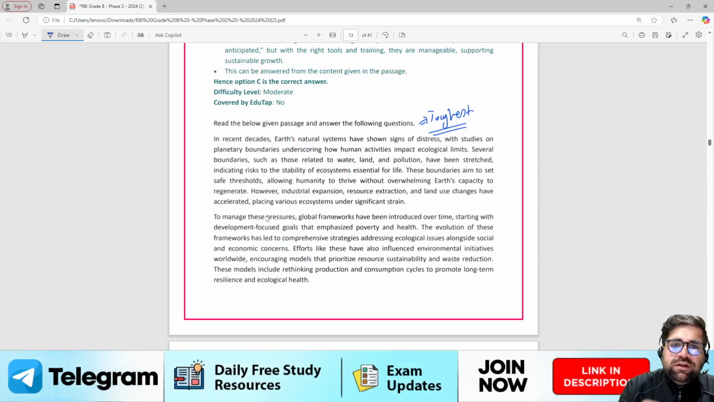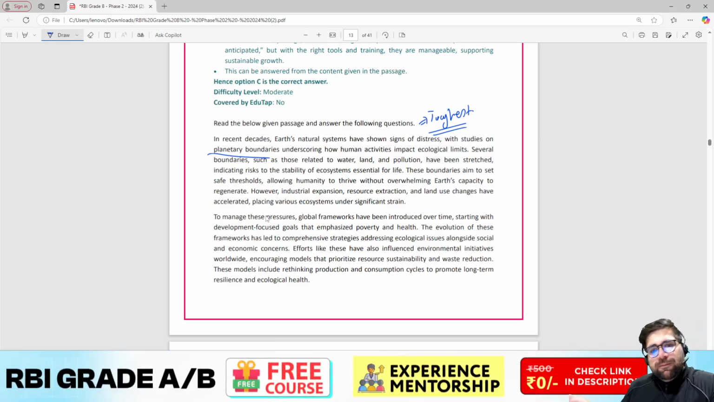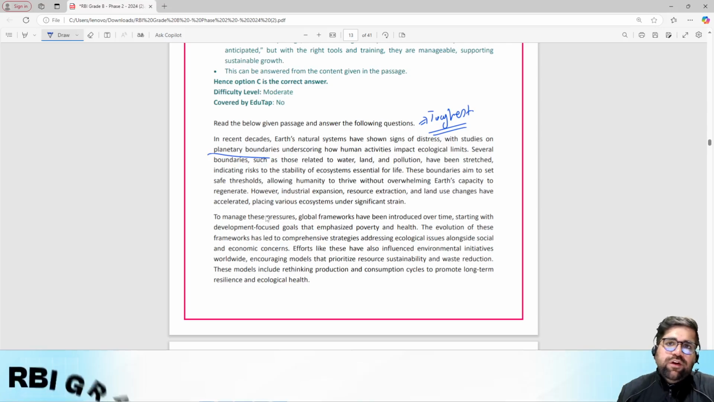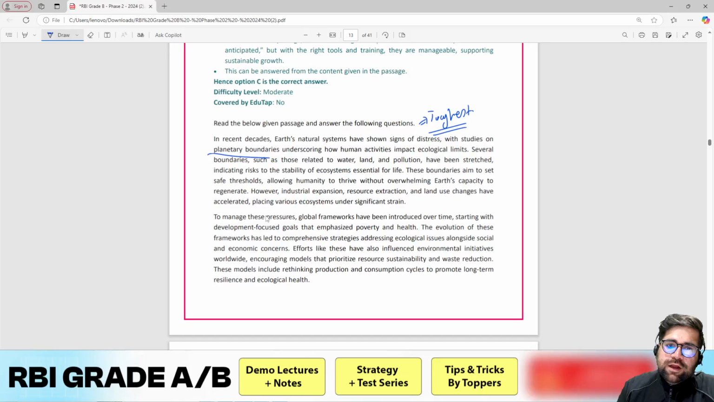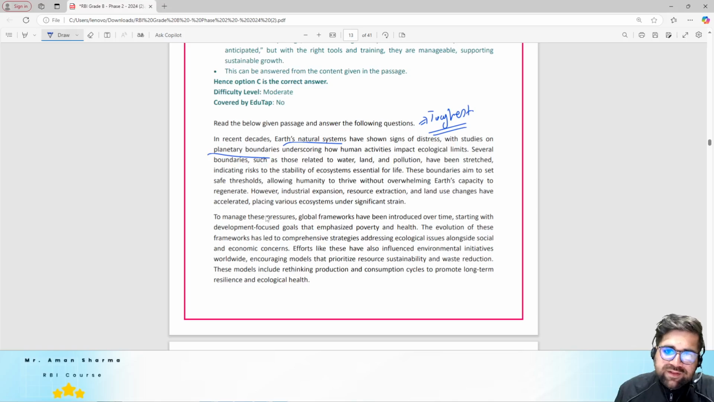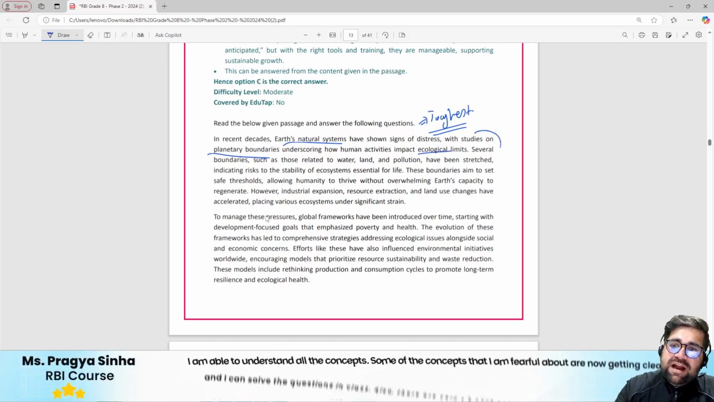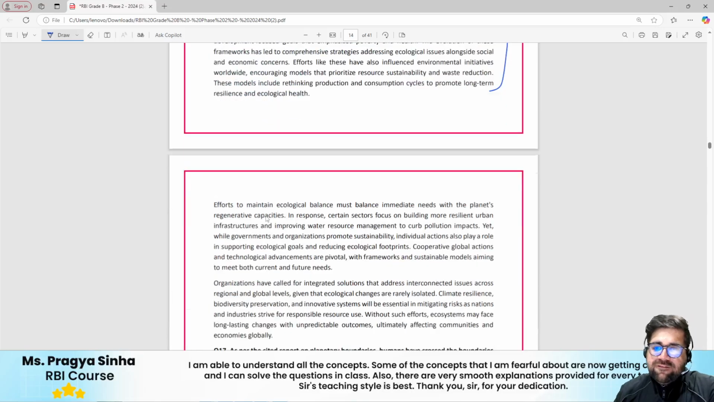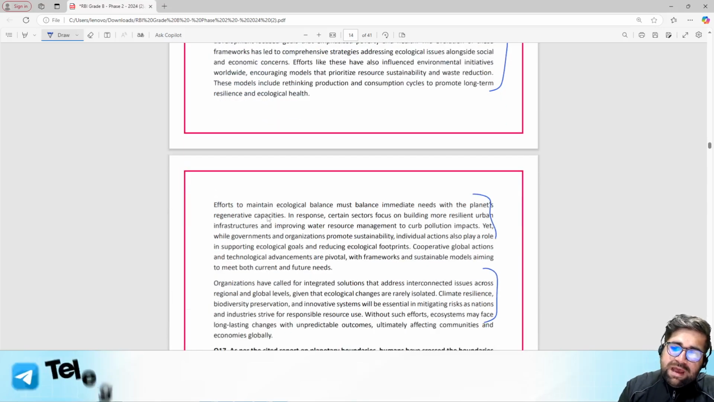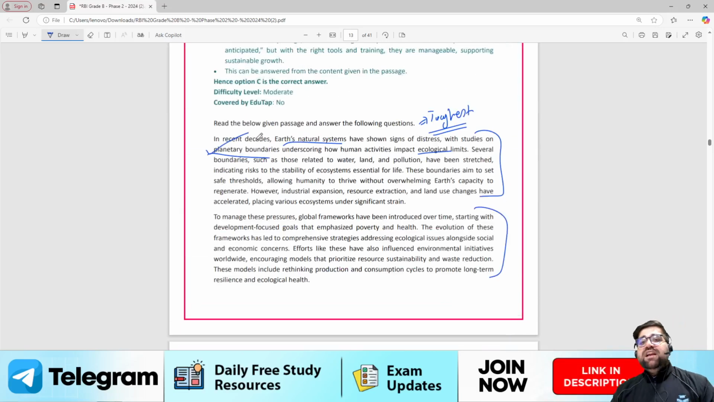So this question talks about the planetary boundaries. Now yes, planetary boundaries and your environmental stuff you read in ESI, but they are asking you a question over here, so you cannot say no to them, you have to answer it, right? So, Earth's natural systems have shown signs of distress, with studies on planetary boundaries underscoring how human activities impact ecological limits. Likewise, they have added a second paragraph, and the 3rd and the 4th paragraph as well. So there are a total of 4 paragraphs which they have added in the passage on planetary boundaries.